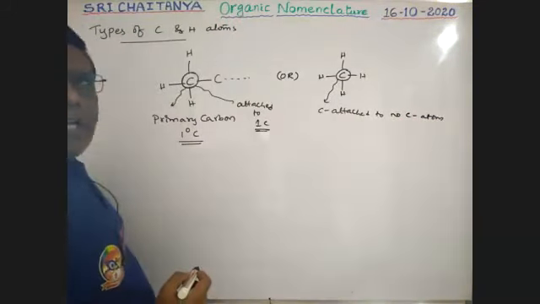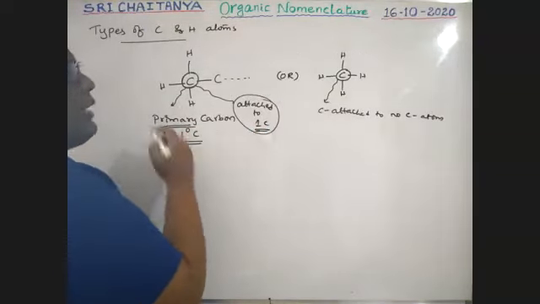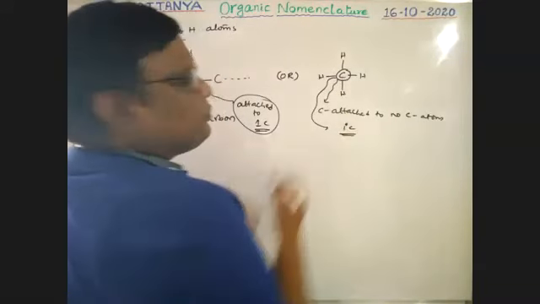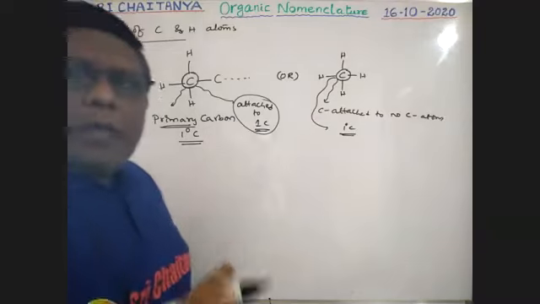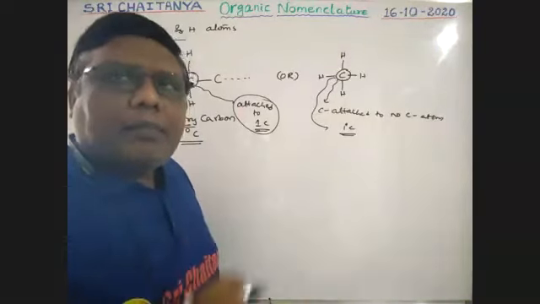A carbon attached to no carbon atom, or to one carbon atom, is called a primary carbon. So what is a primary carbon? It is the carbon which is attached to no other carbon atom or to a single carbon atom.